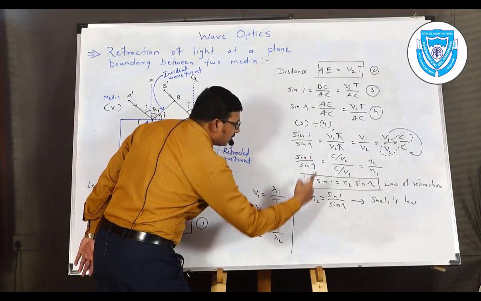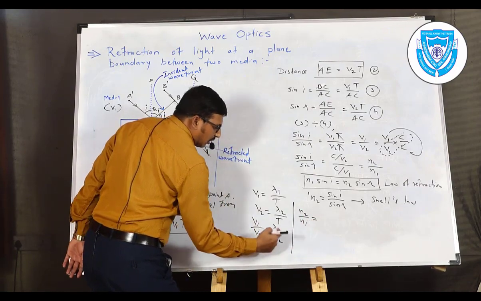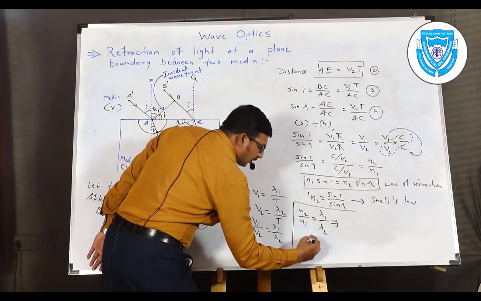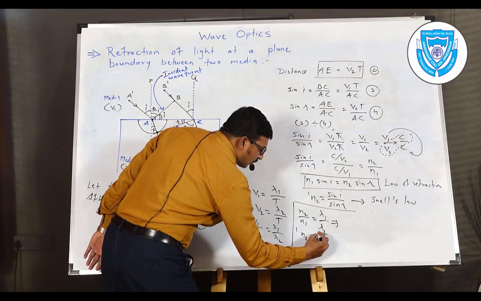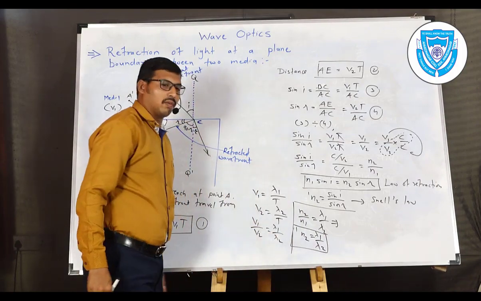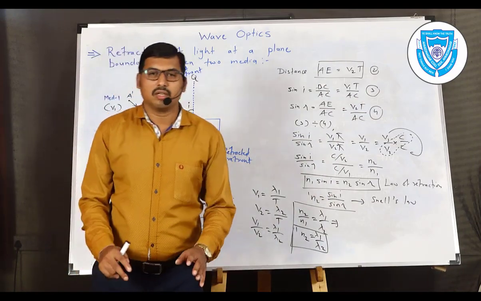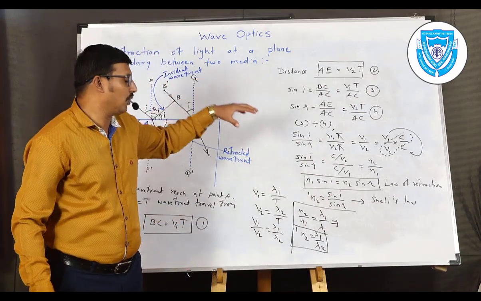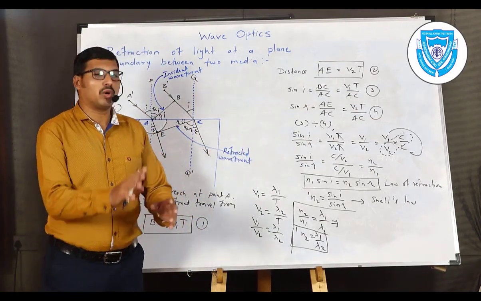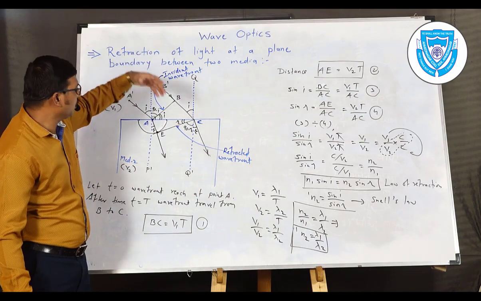So using the above equations, N2 divided by N1 is equal to lambda 1 divided by lambda 2, or we write the refractive index of the second with respect to the first as lambda 1 divided by lambda 2. This is the relation of refractive index with the wavelength of light in the first and second medium. The relations of velocity and wavelength with refractive index we have already discussed. One more quantity is frequency. The frequency doesn't change when light enters from one medium to another medium.